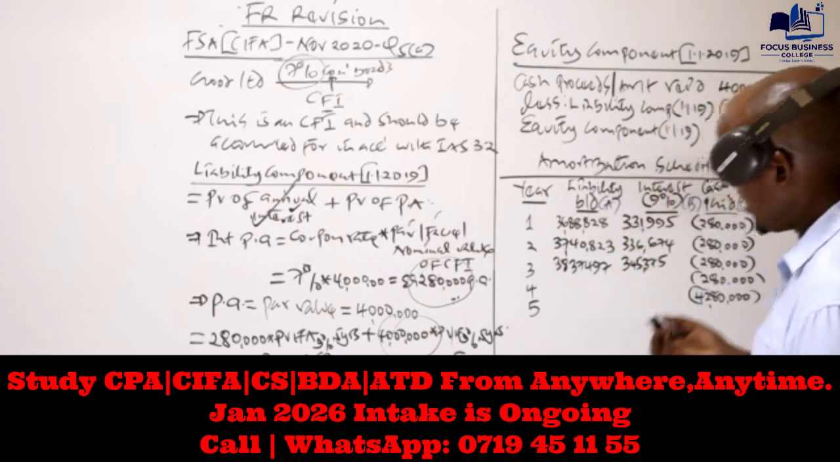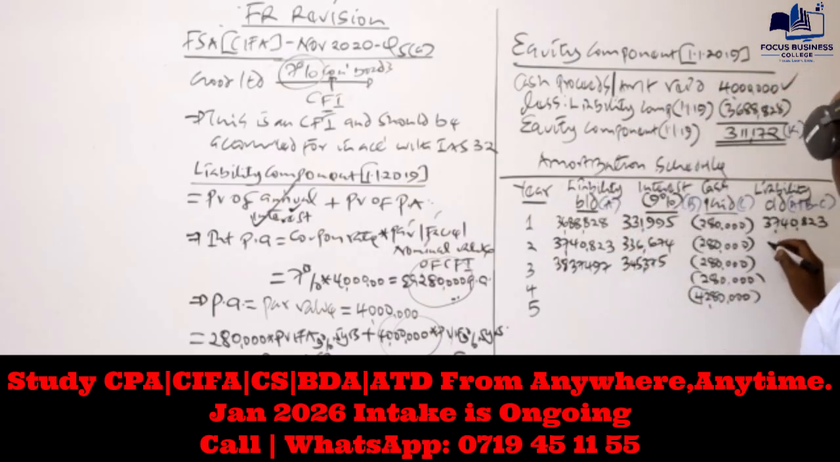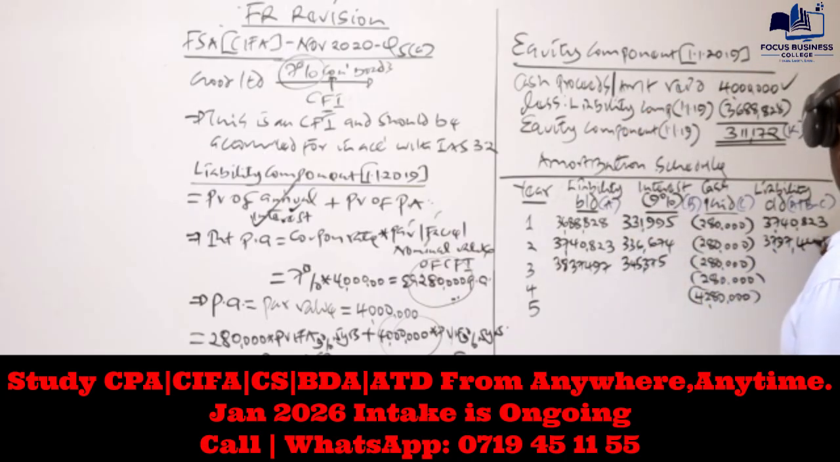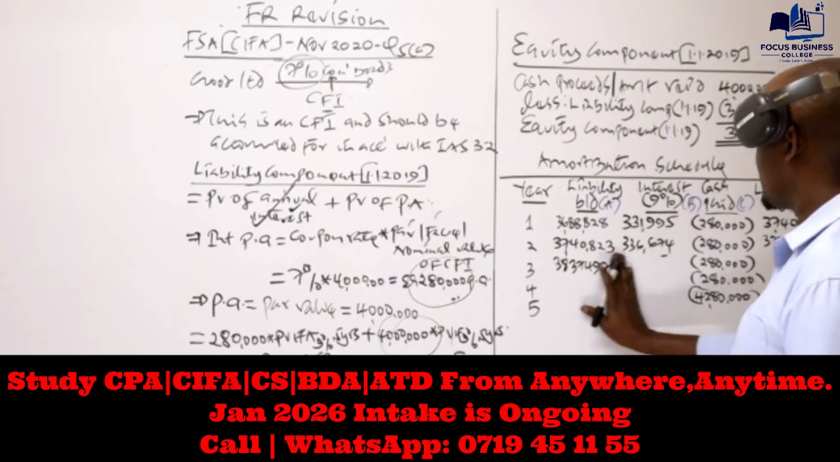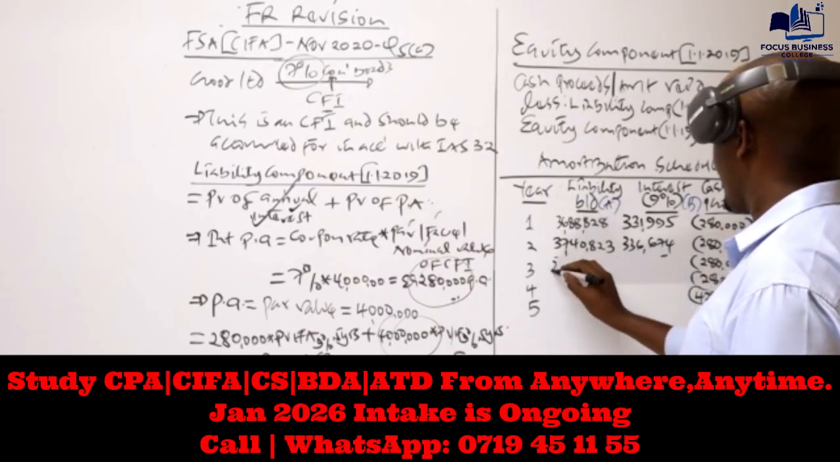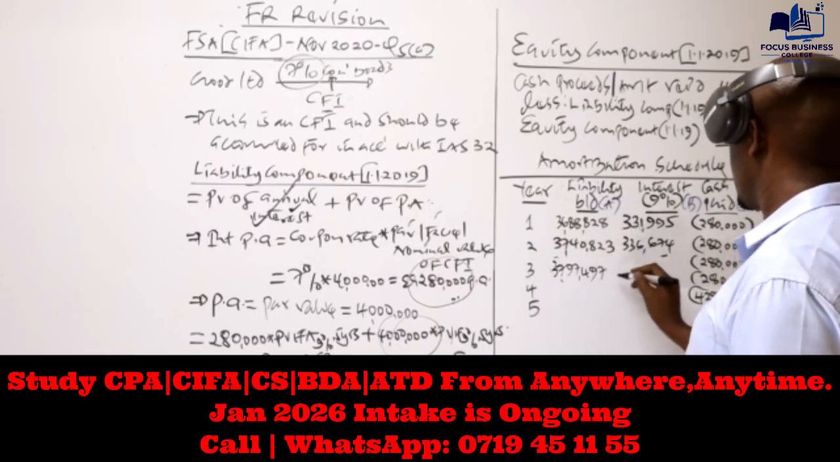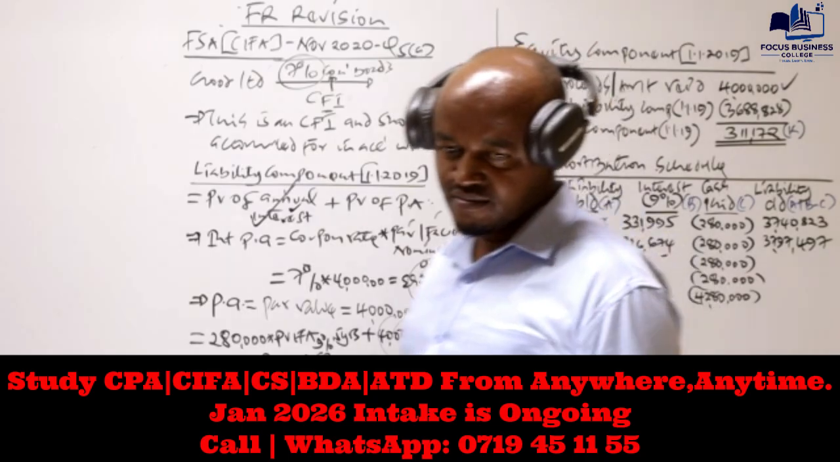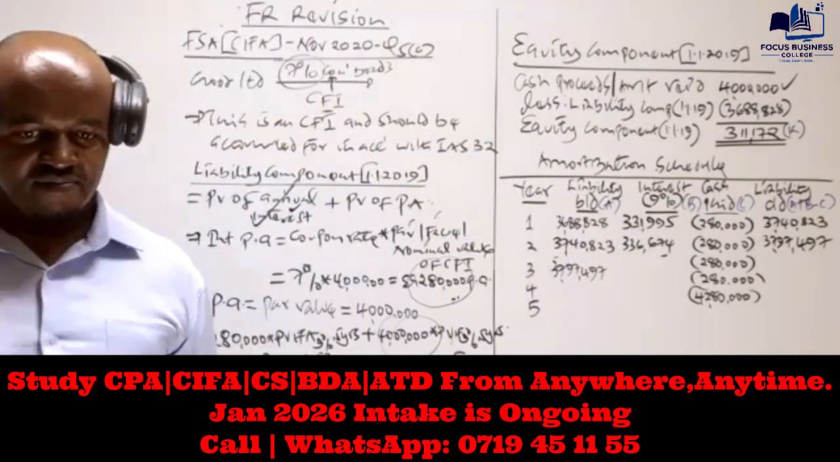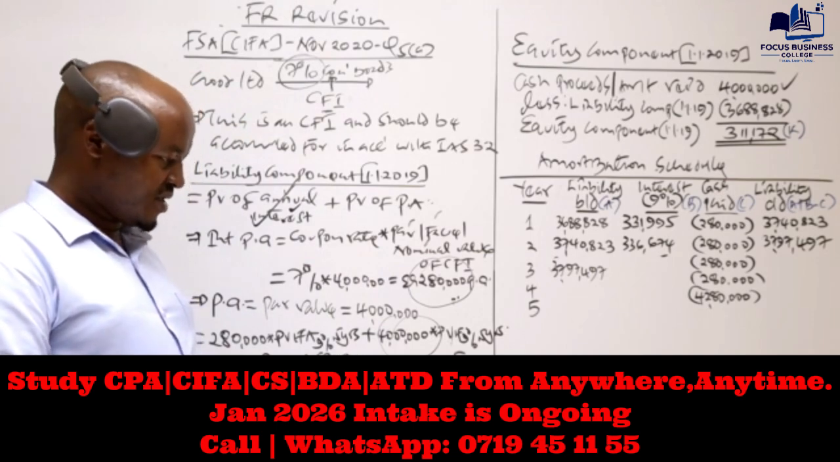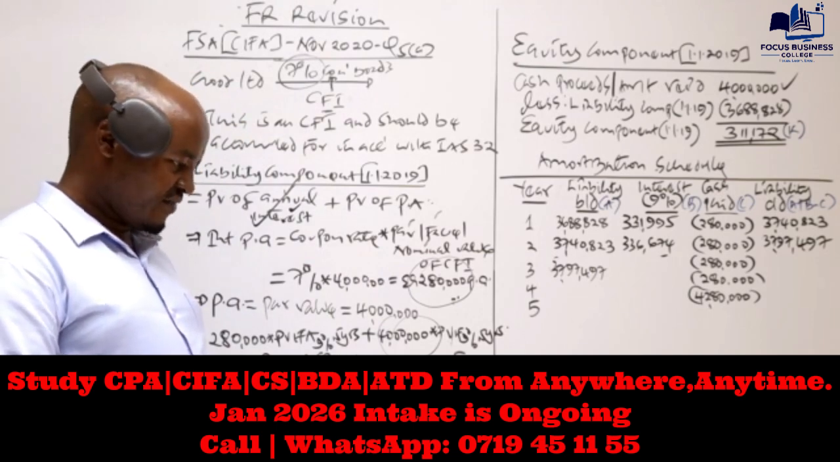That is 797,497, then that will be the opening balance here. That is 797,497. So what will be the interest there? What will be the interest? 3,797,497.